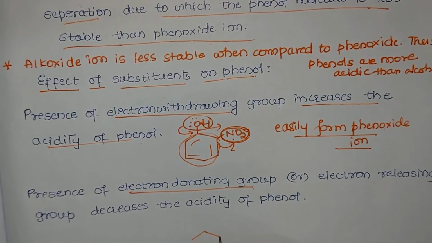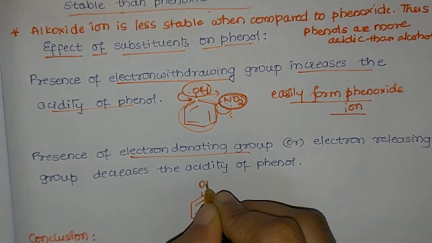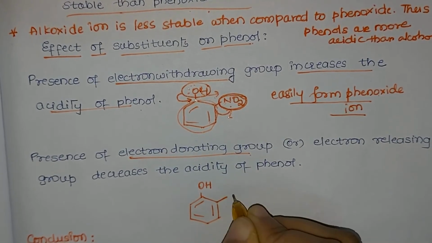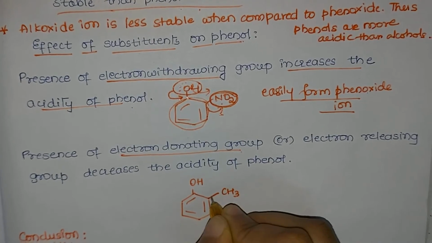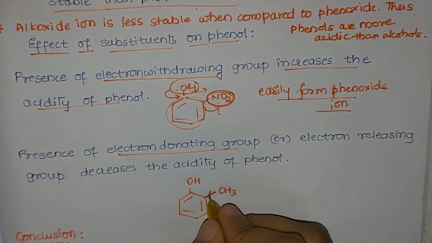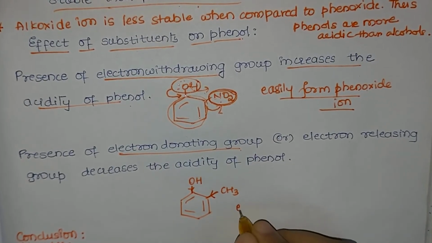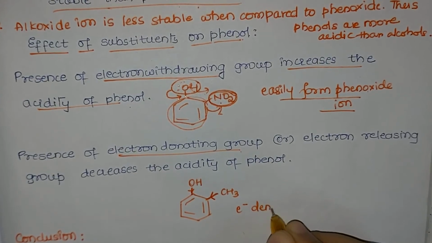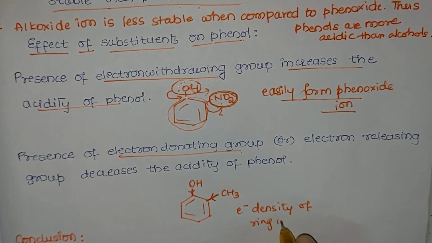But when we consider an electron donating group, let us consider phenol to which an electron donating group has been attached, like a methyl group. So when an electron donating group is attached to phenol, what is the condition we see? OH is also electron donating, methyl is also electron donating, so electron density increases on the benzene ring.